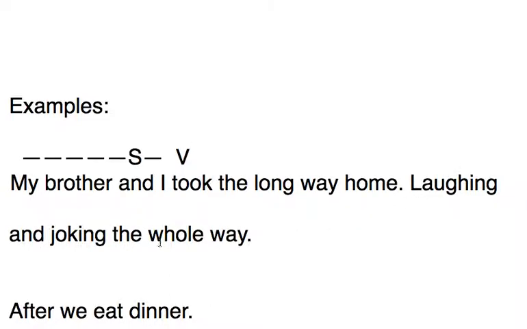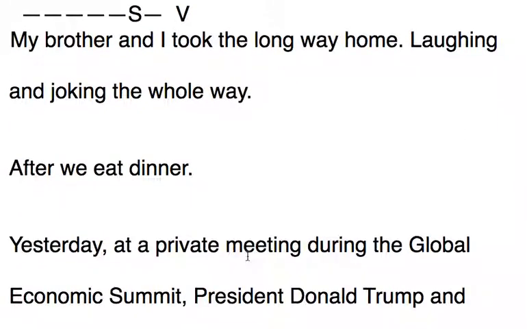The second part, second sentence, laughing and joking the whole way. Well, I see a verb, laughing, I see a verb, joking, but does this sentence have the subject, the information on who's laughing and joking? No, that's all the way back here in the previous sentence. So this is not a sentence. It's a sentence fragment.